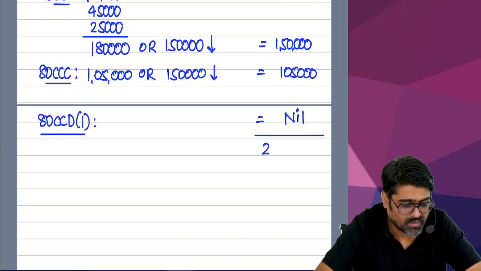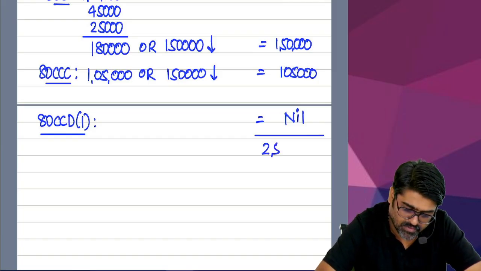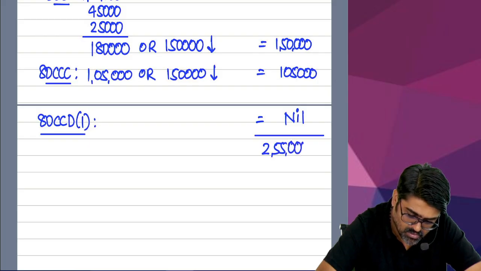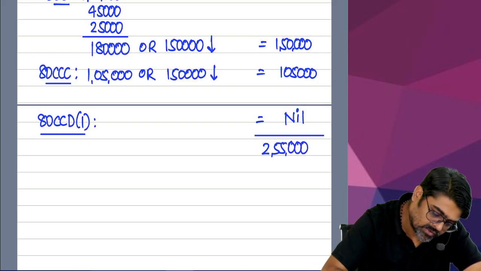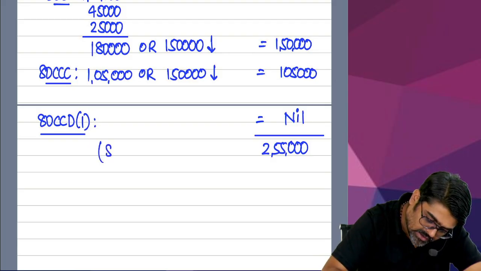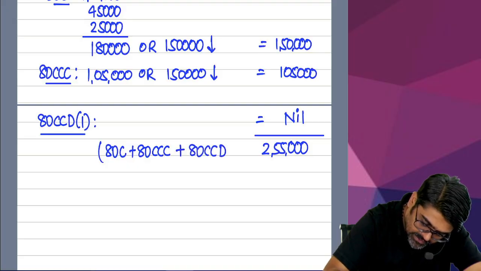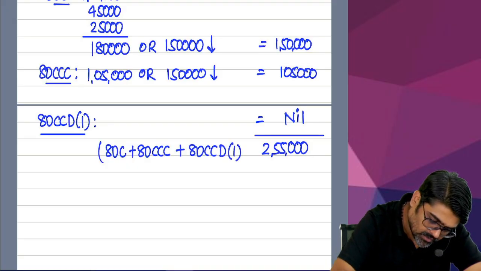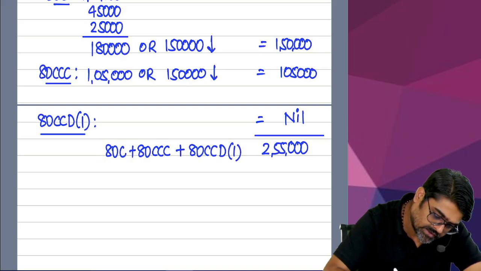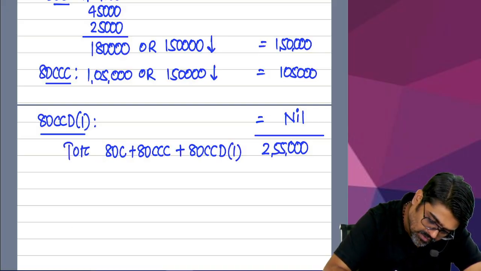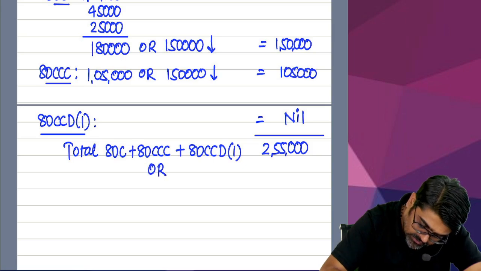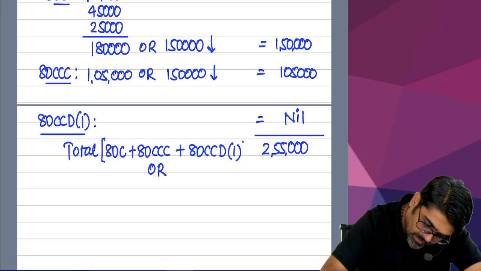How come 85? 2,55,000, no? Ayyo. 2,55,000. This is the total deductions under section 80C, 80CCC and 80CCD 1. Yes or no? So under these three sections, the total deductions cannot exceed the maximum overall limit. Do you remember?